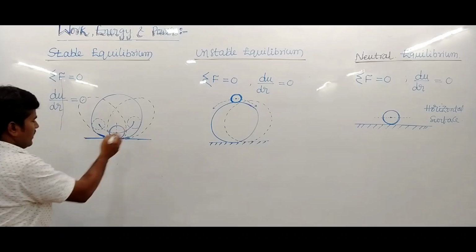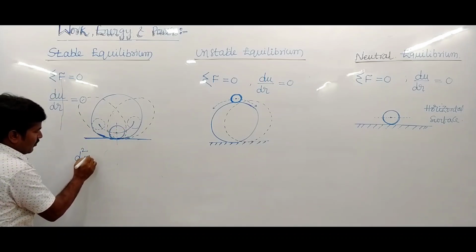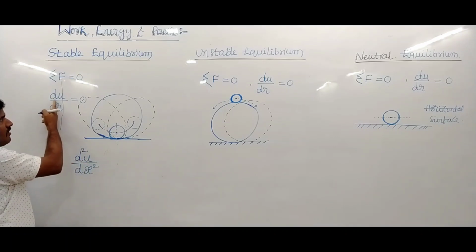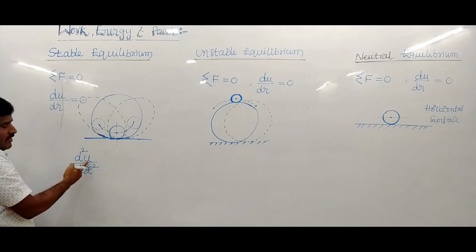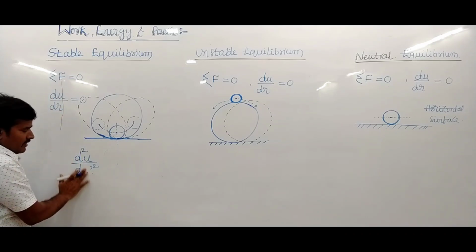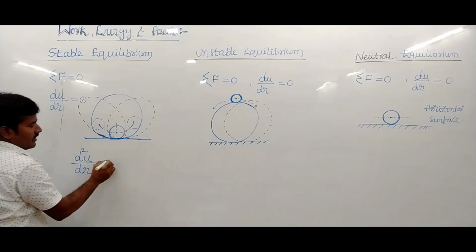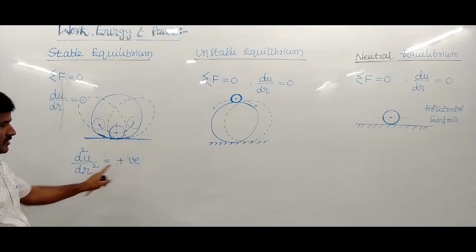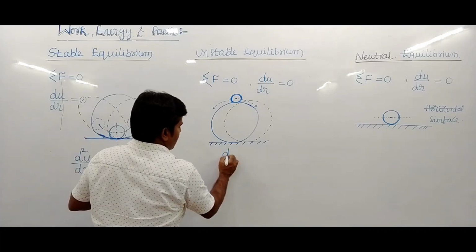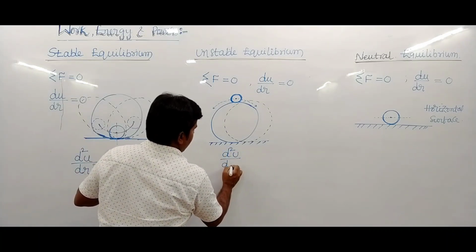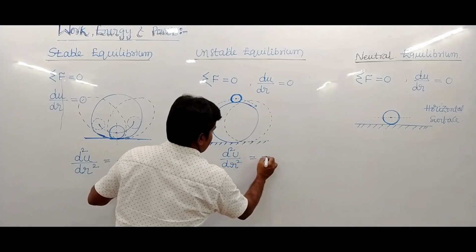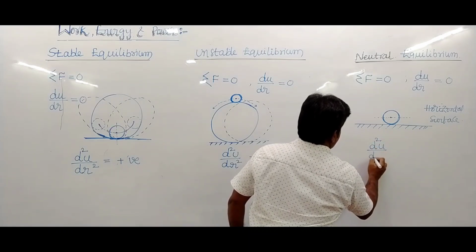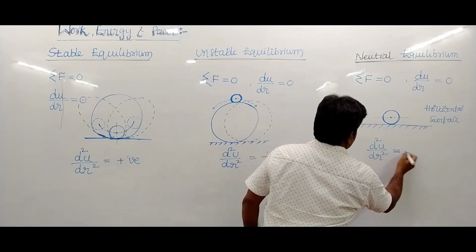But here, d square U upon dx square, or d square U upon dr square, the double derivative of potential energy, where x is otherwise r. If this value, the double derivative of potential energy, is positive, it is stable. If it is negative, it is unstable. For neutral equilibrium, d square U upon dr square becomes 0.